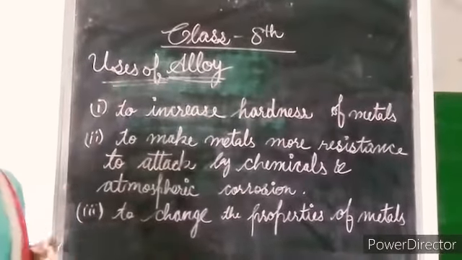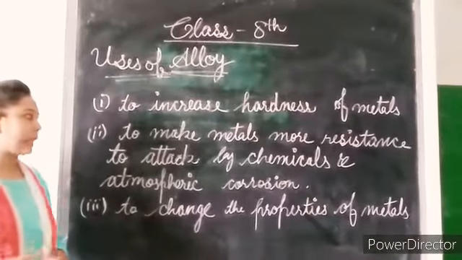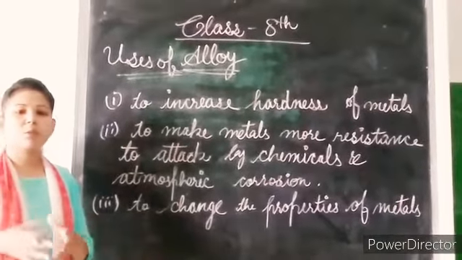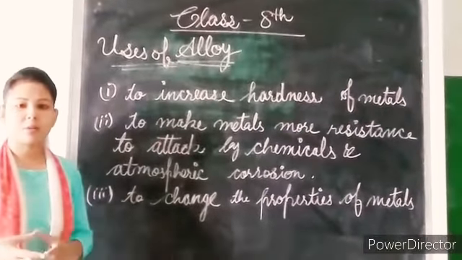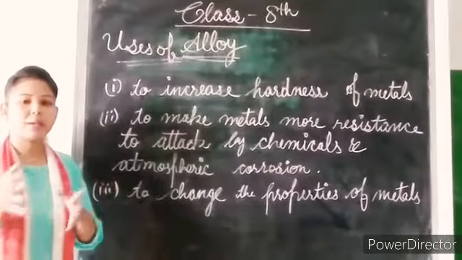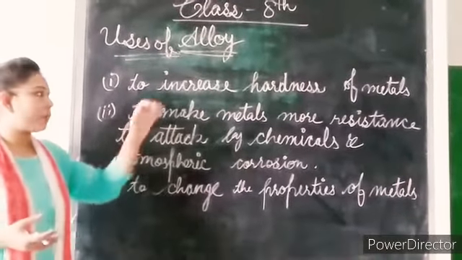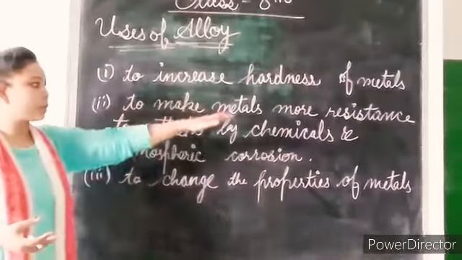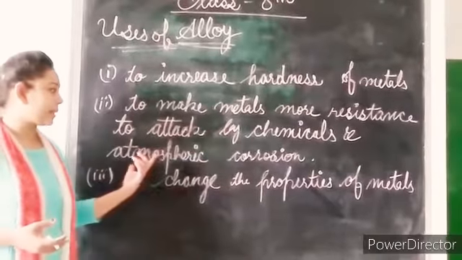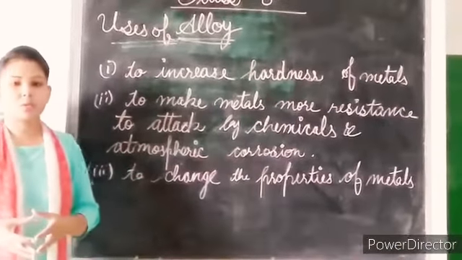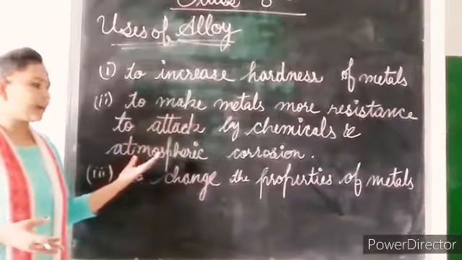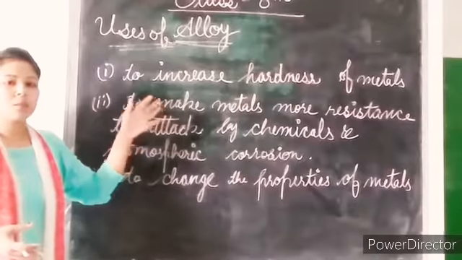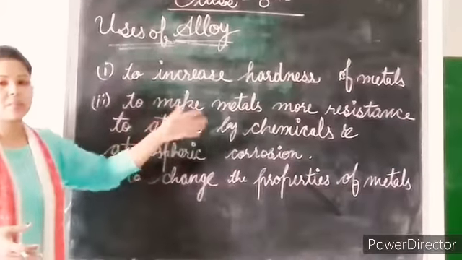Next we have uses of alloys, that means where we use these alloys. First of all, to increase the hardness of metals. For example, we know very well that non-metals are not so hard, and when we add metals and non-metals together, it forms a hard alloy. Clear? And next, to make metals more resistant to attack by chemicals and atmospheric corrosion.